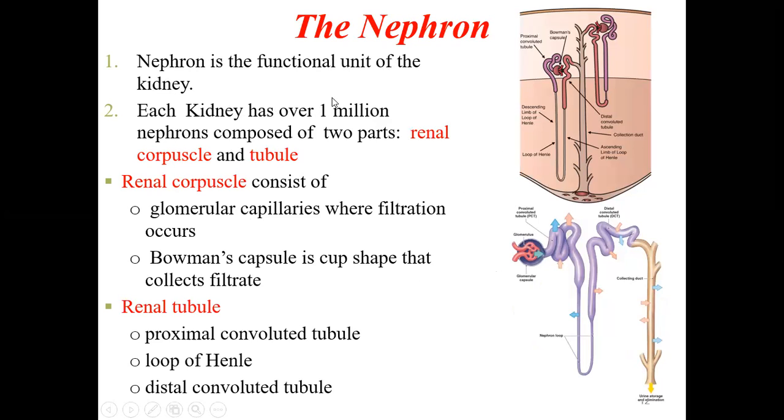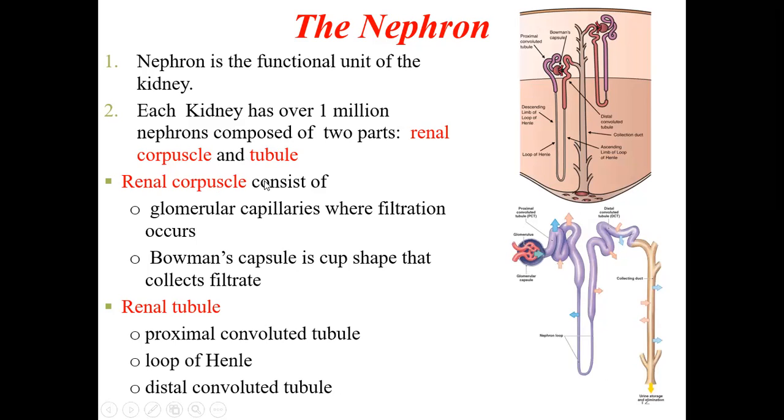Each kidney has over 1 million nephrons, composed of two parts, renal corpuscle and the tubule. Okay, so this is the renal corpuscle, and this whole thing is called the tubule. This is the nephron. The whole structure is called a nephron. It has two parts broadly: renal corpuscle and the tubule.